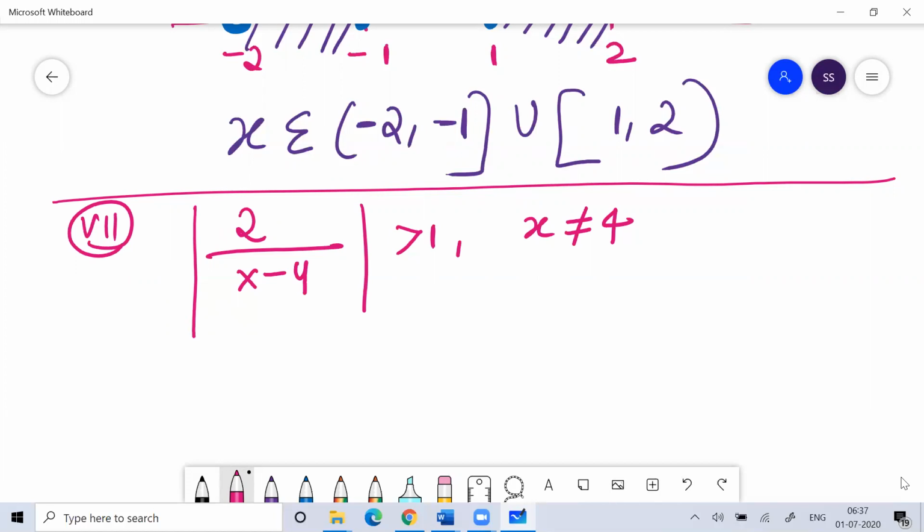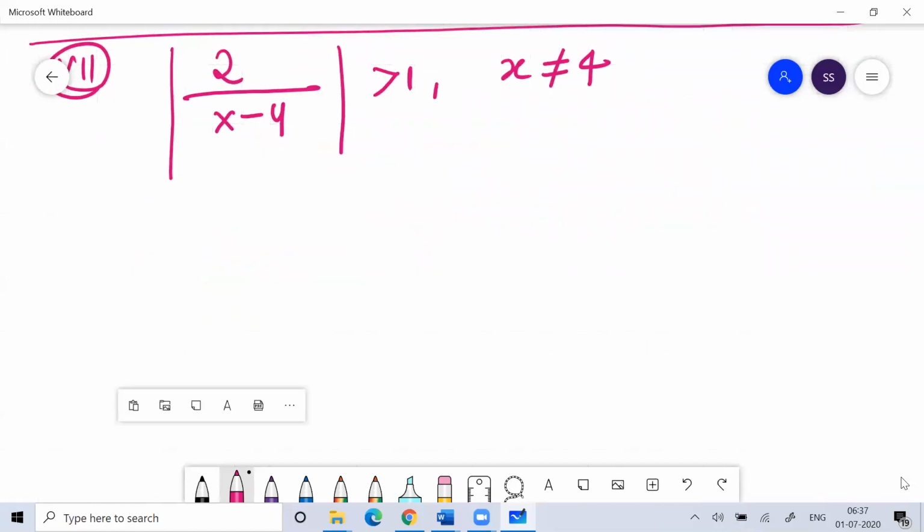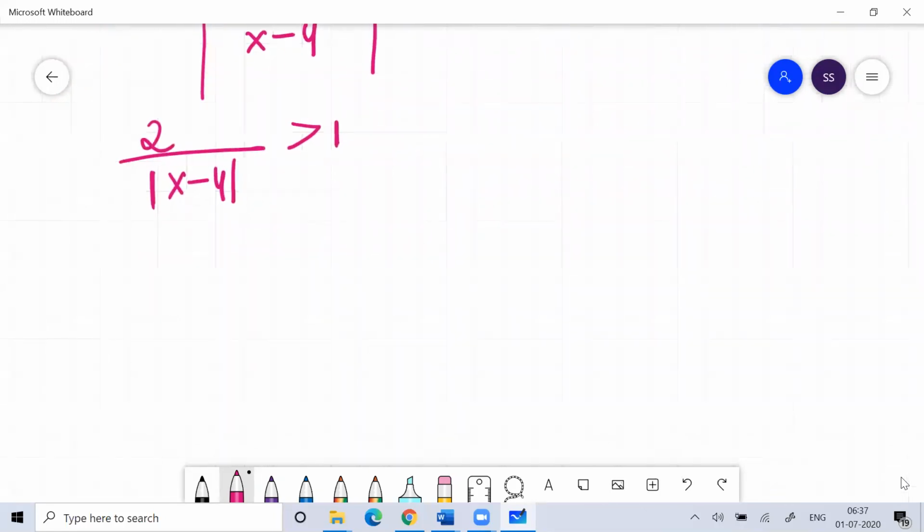So for 2, the modulus is not going to work on 2. A better way of writing is 2 modulus of x minus 4, and that is greater than 1. So I can bring 1 this side. So 2 divided by modulus of x minus 4 minus 1 is greater than 0.